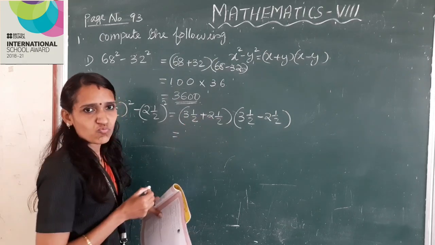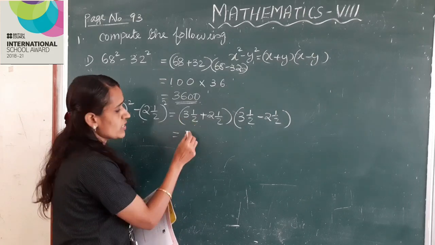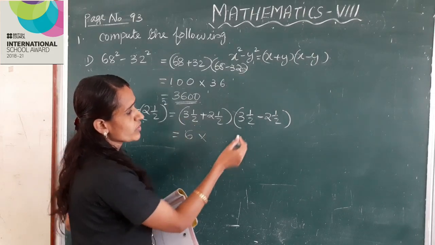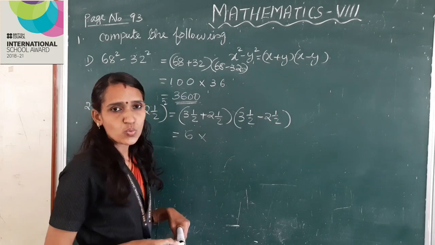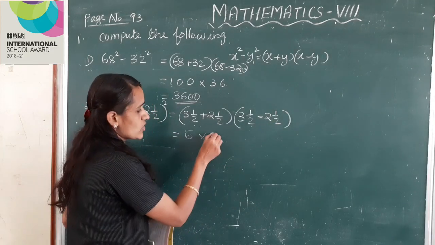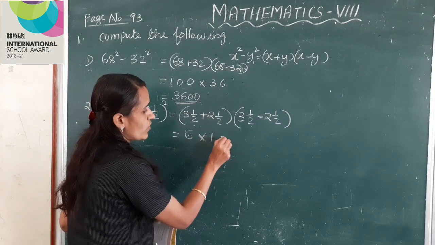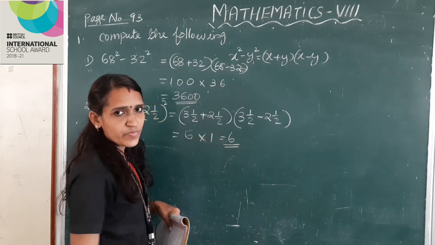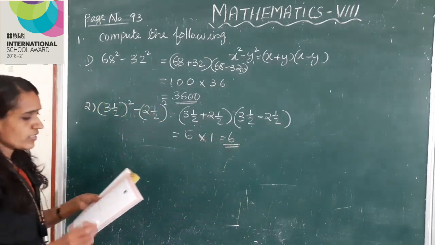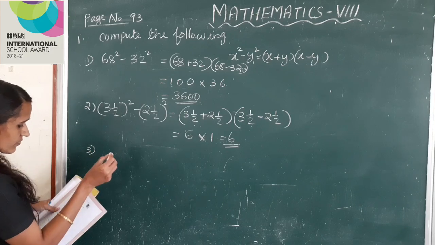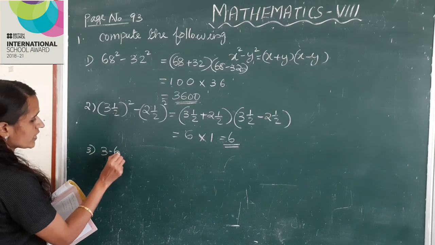Half plus half, 1. 5 plus 1, 6, into 3 and half minus 2 and half. That is 1. 6 into 1, 6. Clear, children?